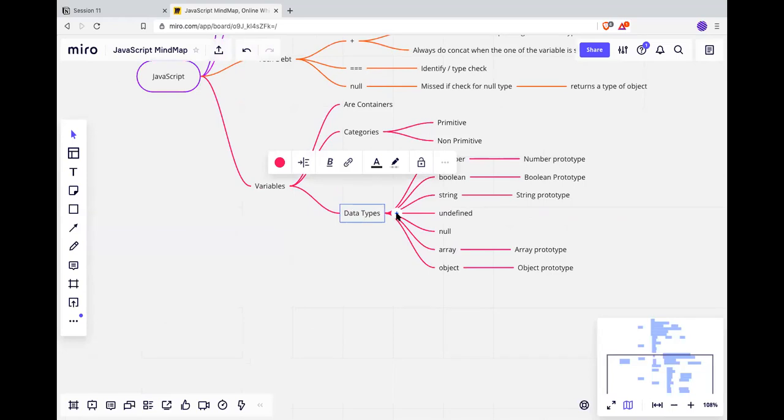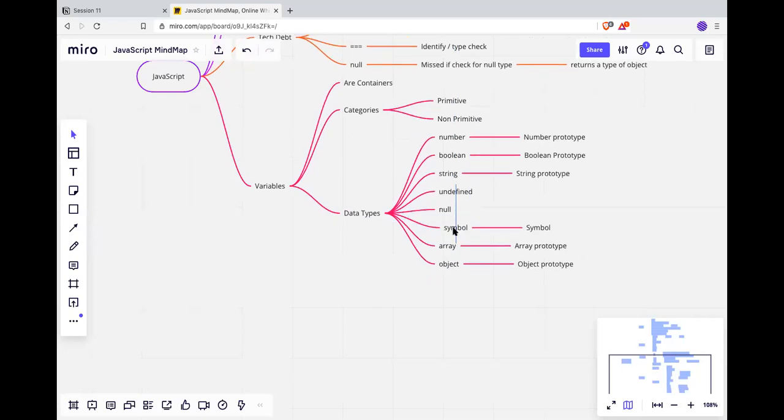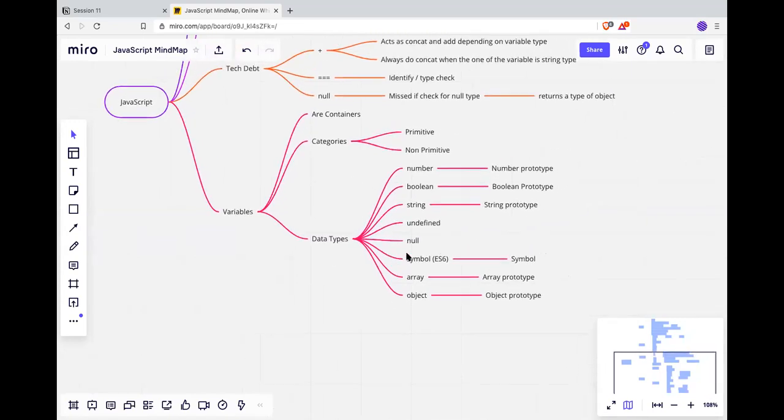There is one which I missed, called symbol. Regex is not really used, so not required. This also isn't used, but I'm just adding it. Okay, the rest of them are ES5. Is it clear now? Okay, what else?